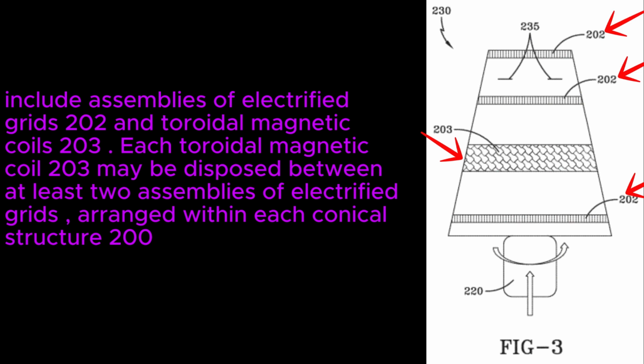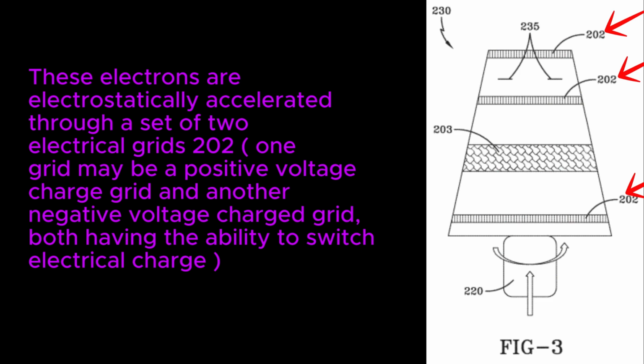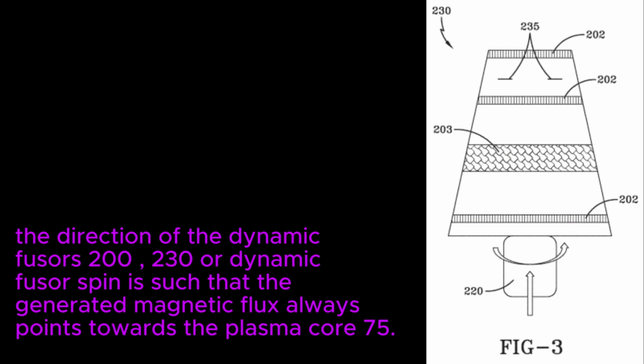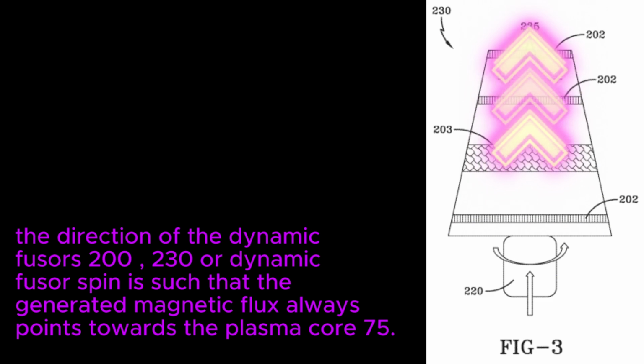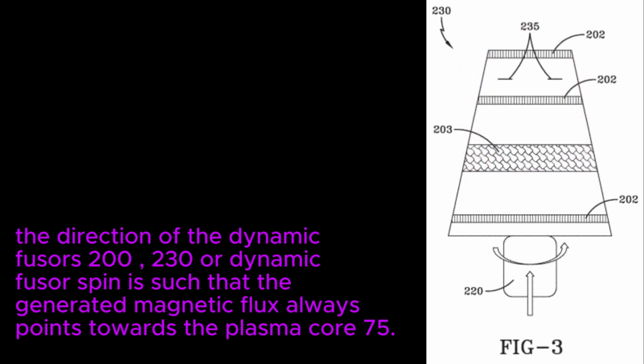So 202 is electrified grids. 203 there is a toroidal magnetic coil. So we have the toroidal magnetic coil generating magnetic flux. And the plasma is electrostatically accelerated with the electrical grids, which can be positive or negative. And the magnetic flux is always pointing towards the center, towards the plasma core, number 75.